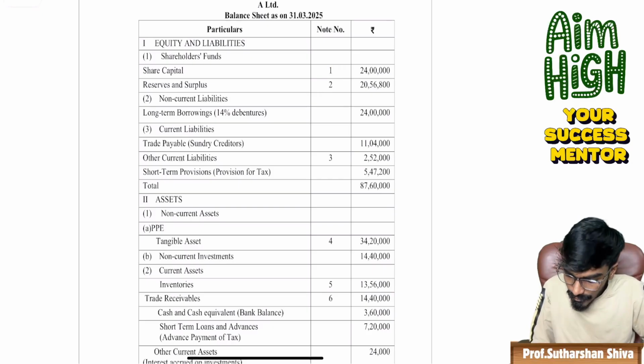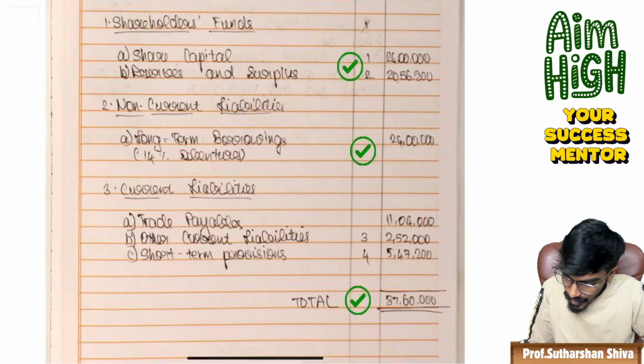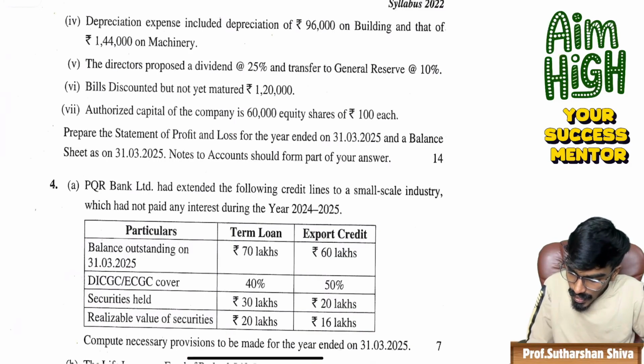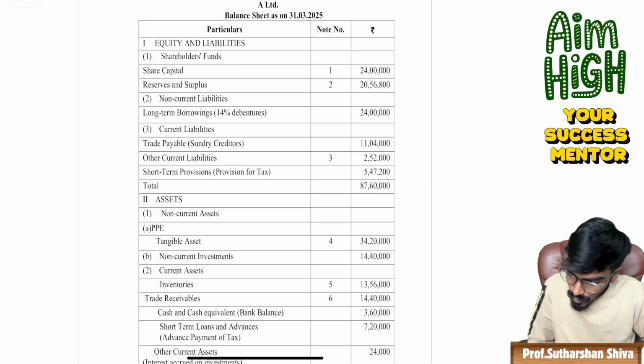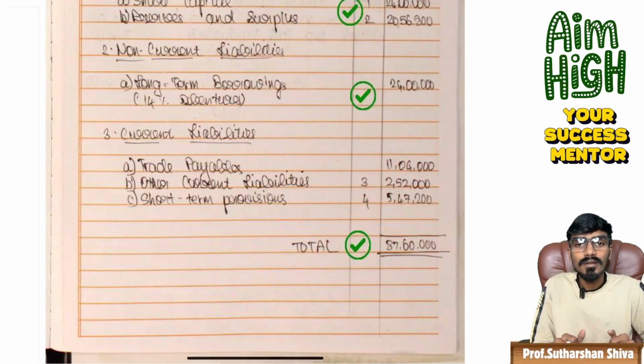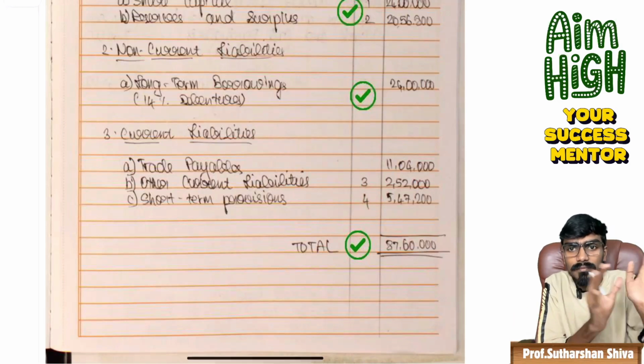The exam suggested answer gives other current liability only, note number 3. But that student has taken other current liability as note number 3, and then note number 4 they have taken for tangible. The student has taken short-term provision itself. No matter what, it doesn't match with the answer key.